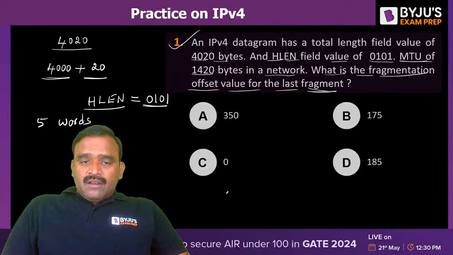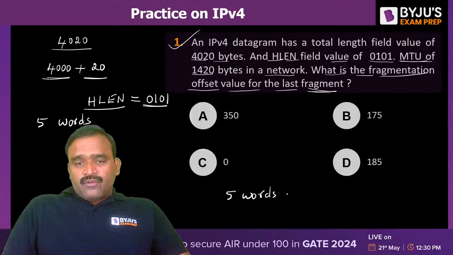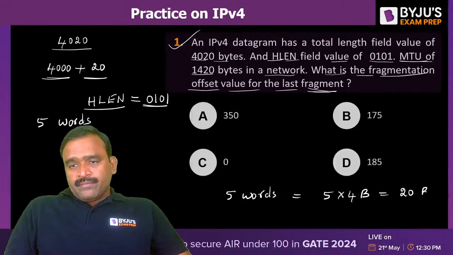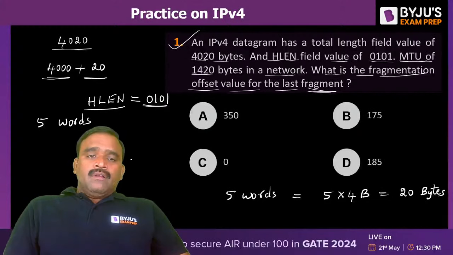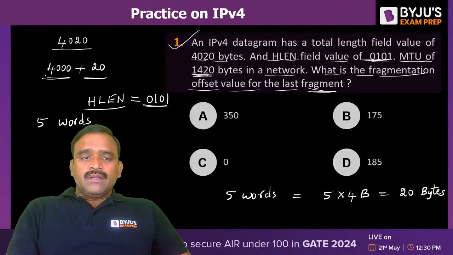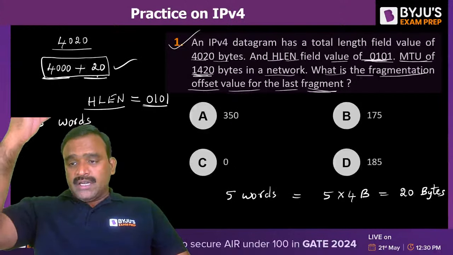So that means there are 5 words, and one word size is 32 bits, means 4 bytes. So in the form of bytes, it's 5 into 4 bytes. It is nothing but 20 bytes. 20 bytes is the size of the header. So without giving the direct header size, through the header length value we could find out. So from that we could say 4000 is the payload and 20 is the header in the original datagram.